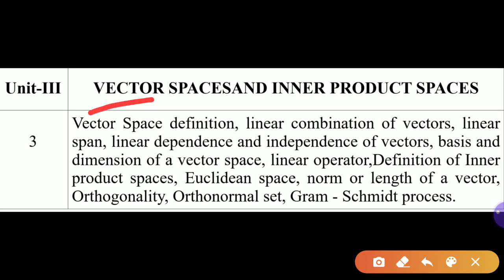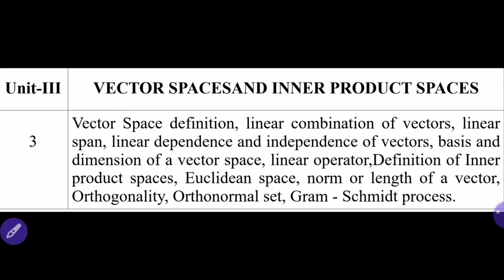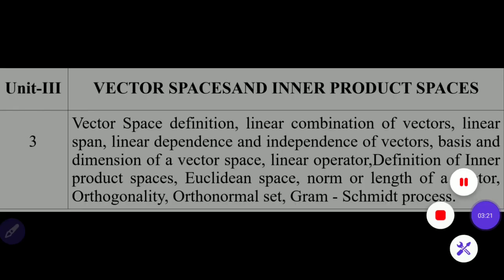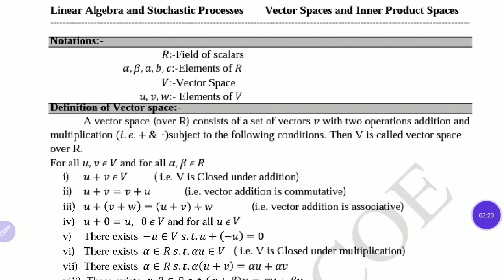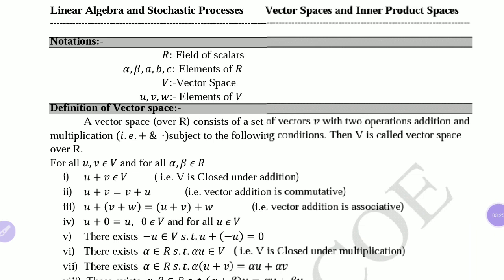Now after this, we'll start the discussion on the first content of unit number 3, that is the definition of a vector space. We'll go through the definition, then you will understand the meaning of a vector space. Before discussing the definition, you need to understand the notation. Here we denote capital R for the field of scalar quantities.